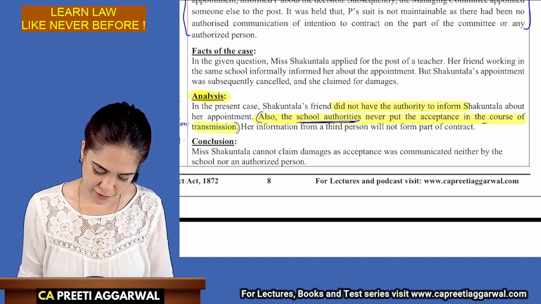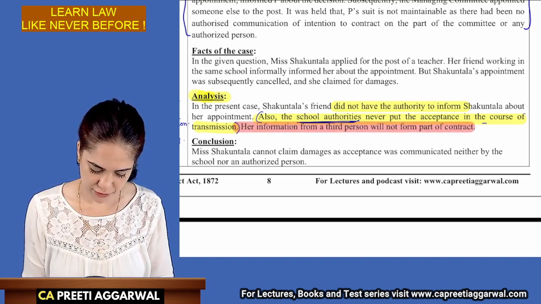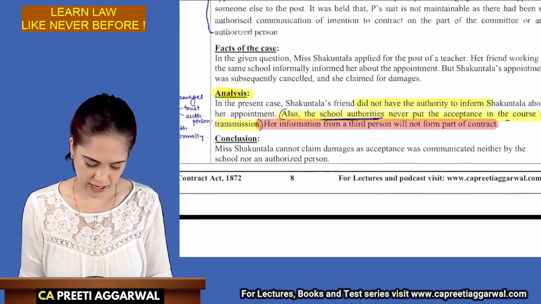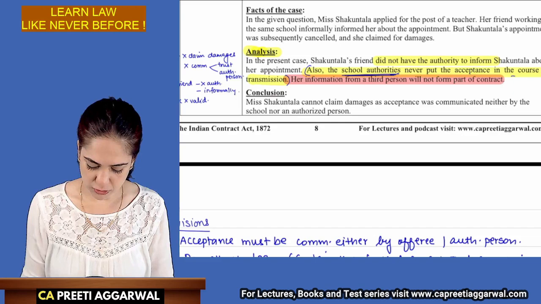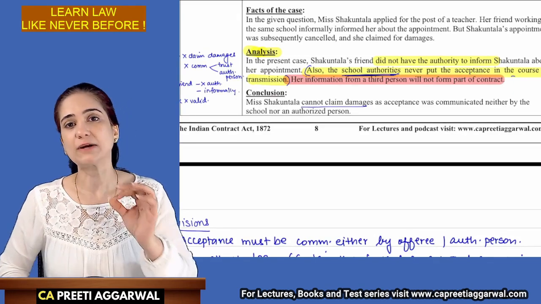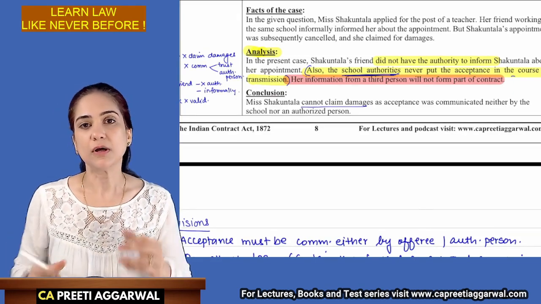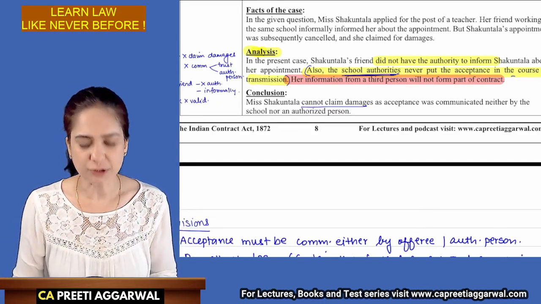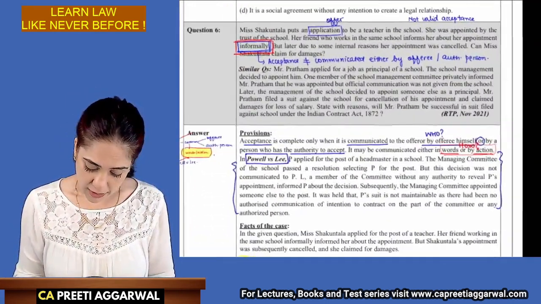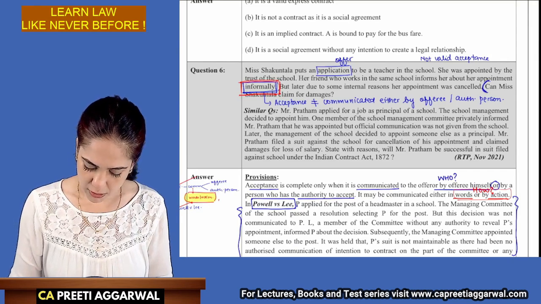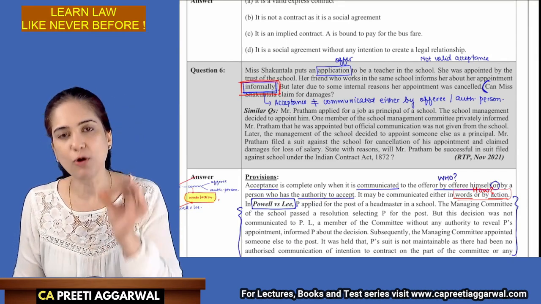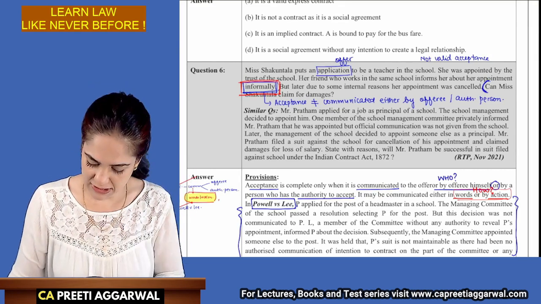Her information from a third person will not form part of contract, but instead of writing this, what I wrote was that the acceptance is not valid. So Ms. Shakuntala cannot claim. Now, I had also informed you how to decide what is to be written in conclusion. See over here, the last part of the question will always give you a hint of what is to be written in conclusion.